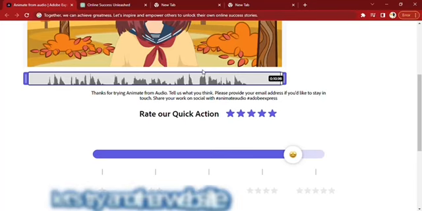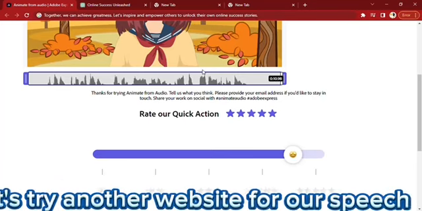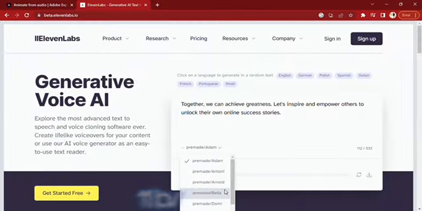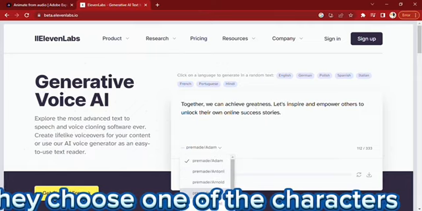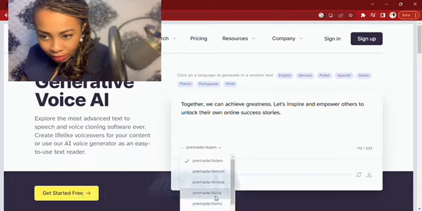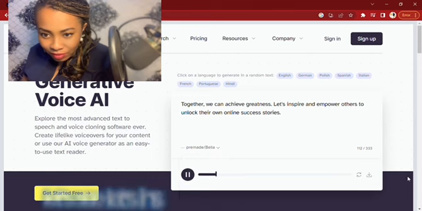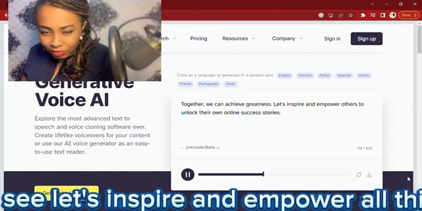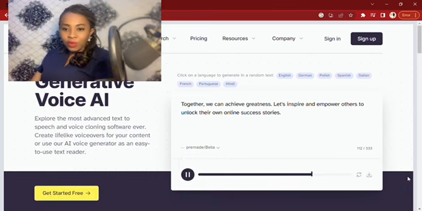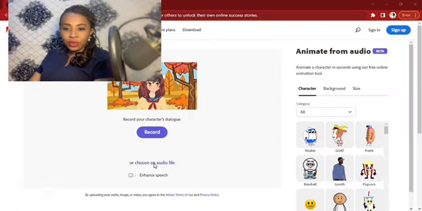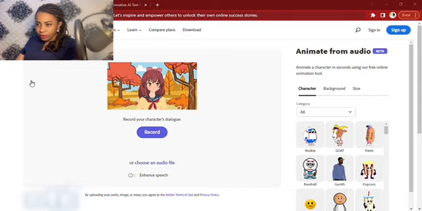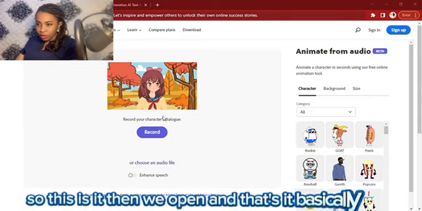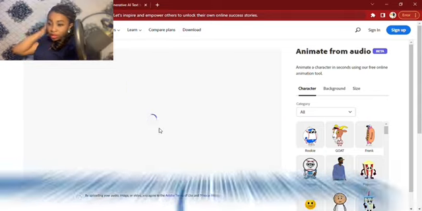Let's try another website for our speech, and that is ElevenLabs.io. And then you just quickly click on this, then you choose any of the characters, and then I'm going with Bella. So let's see. Let's inspire and empower others. Then you choose the audio file. We just downloaded it, so this is it, and then we open, and that's it basically.